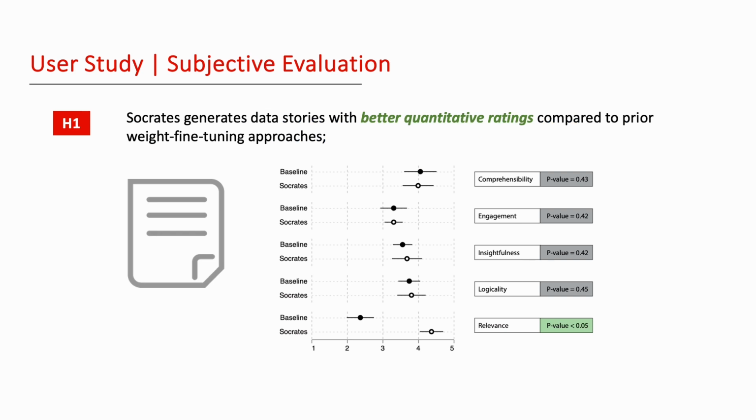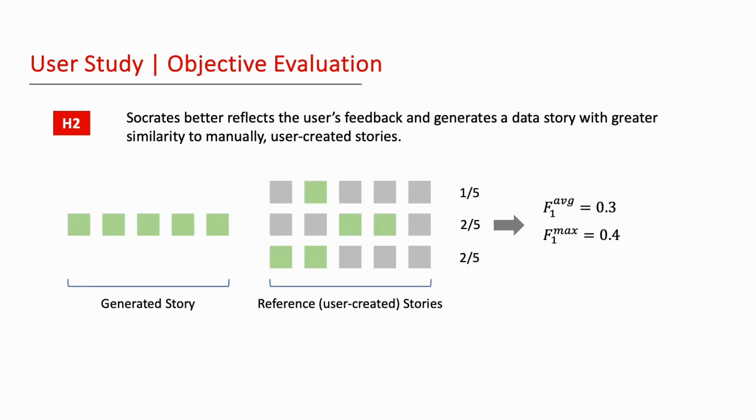To validate our first hypothesis, participants were asked to complete a subjective evaluation form that covered aspects like comprehensibility, engagement, insightfulness, logicality, and relevance. Our results indicate a statistically significant advantage for Socrates, particularly in the area of relevance. To validate our second hypothesis, we utilized an objective evaluation method adapted from the BLEU score. We calculated the overlap between the stories generated by Socrates and the 3 reference stories initially created by the users.